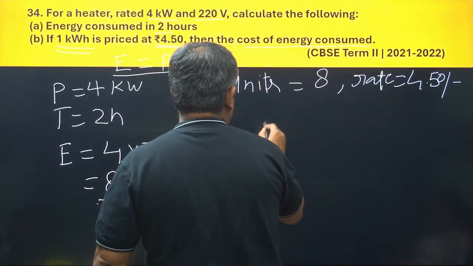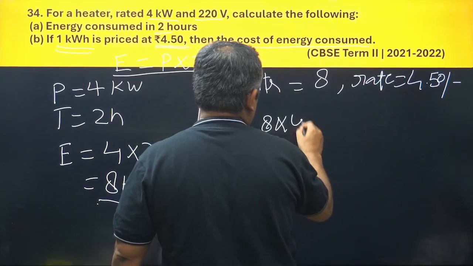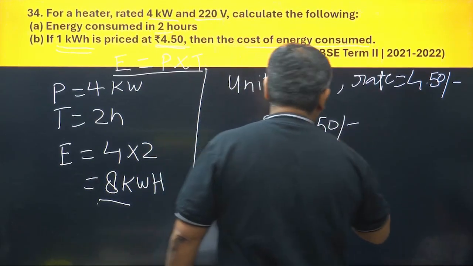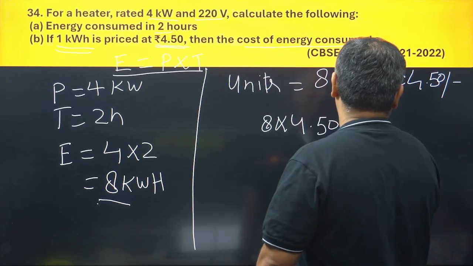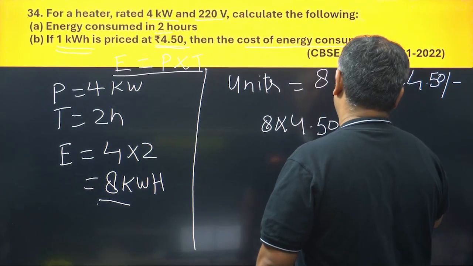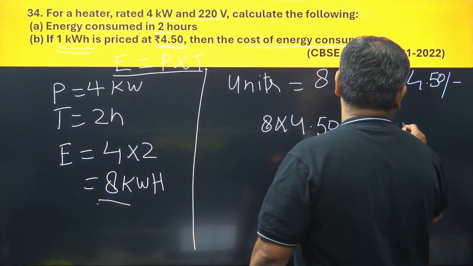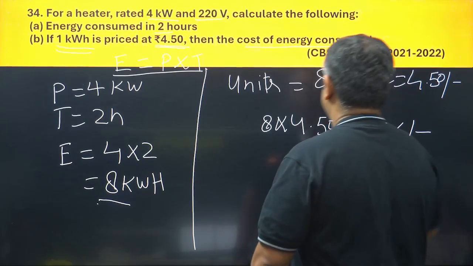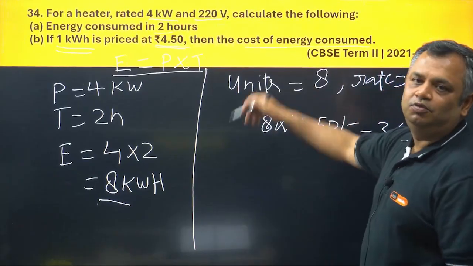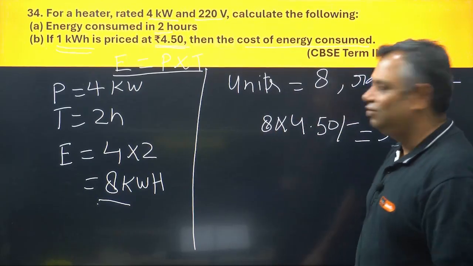So what would you do? You will simply multiply 8 into 4.5. This is how much? This is 36 rupees. 8 5s are 40, then you get 4. 8 4s are 32, 32 plus 4 is 36.